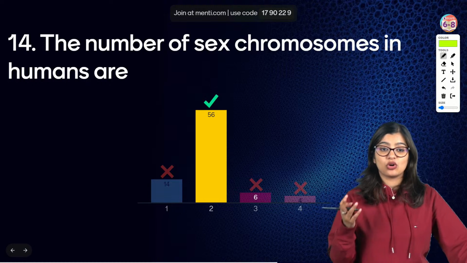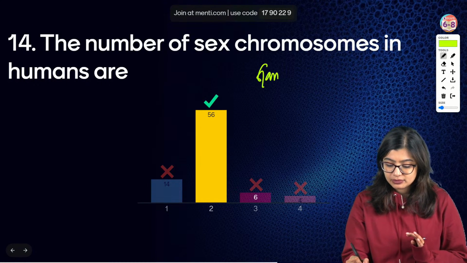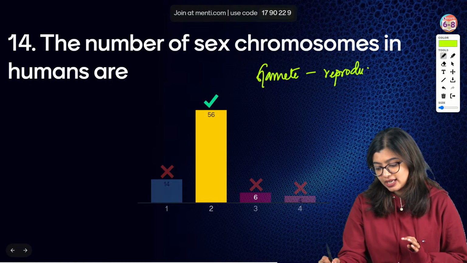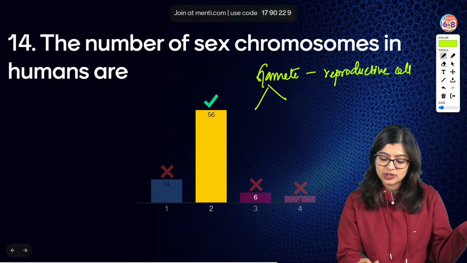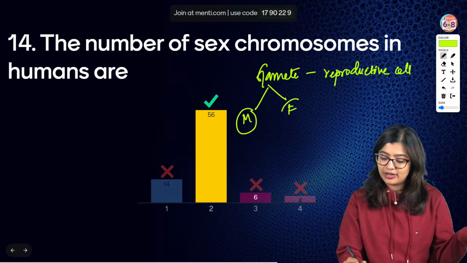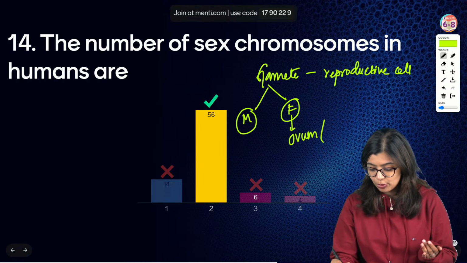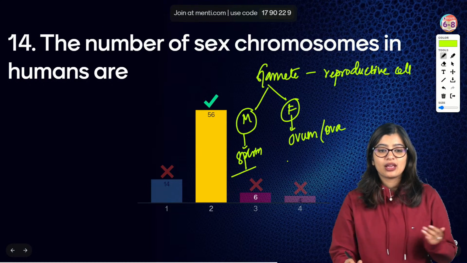What is gamete? Gamete is a reproductive cell which is involved in reproduction, right? Now, gamete is of two types. There is a male gamete and a female gamete. Female gamete is called ovum, or plural is ova. Sperm is the male gamete, right?